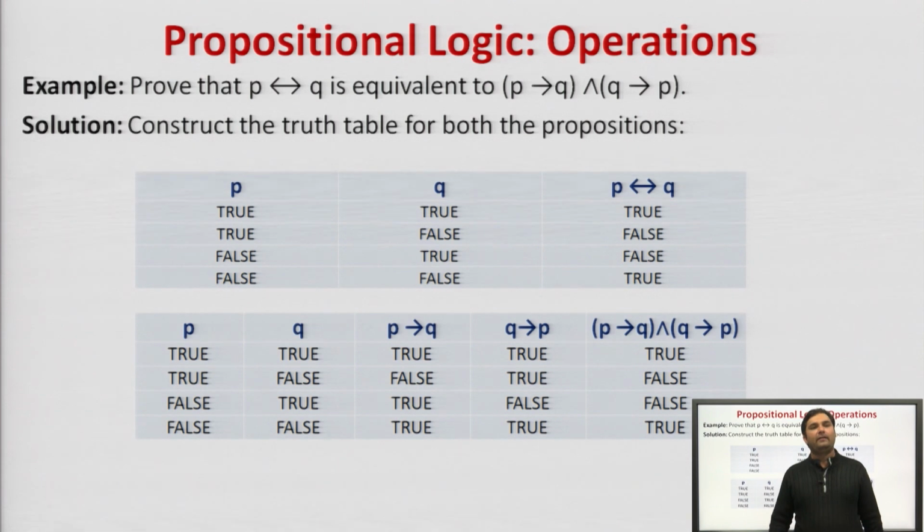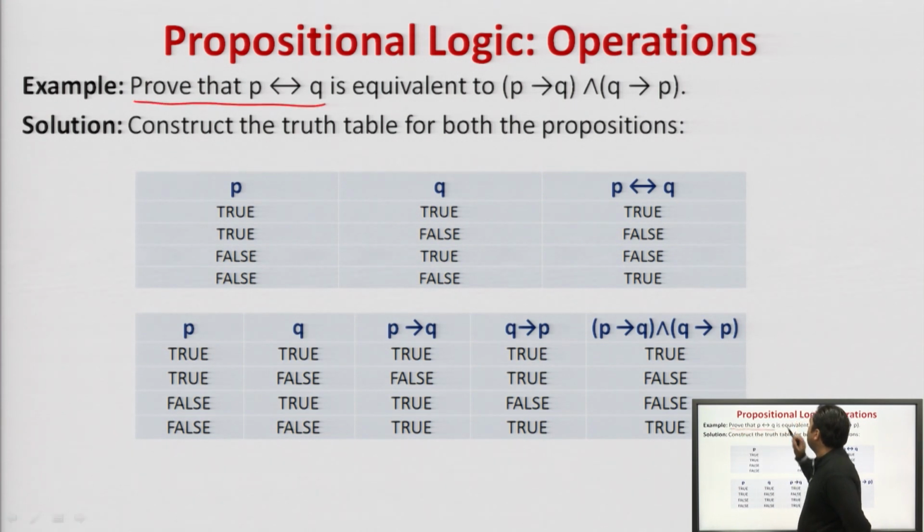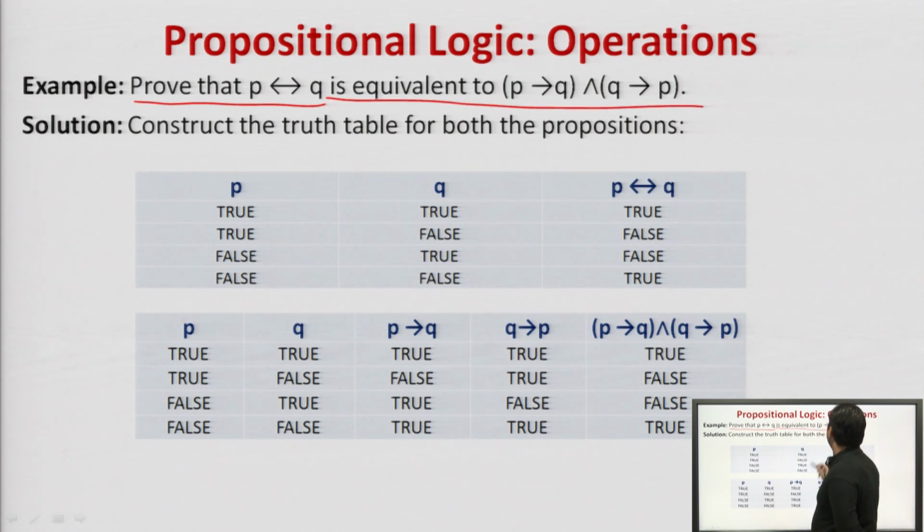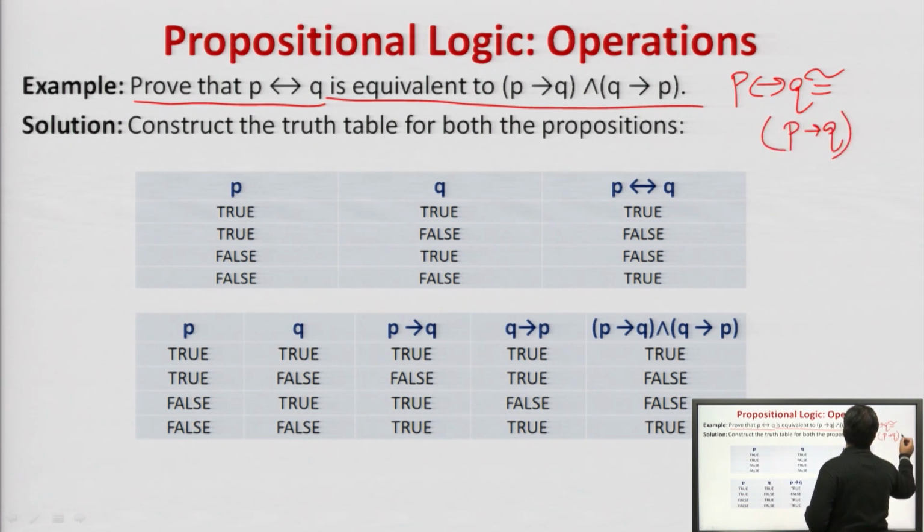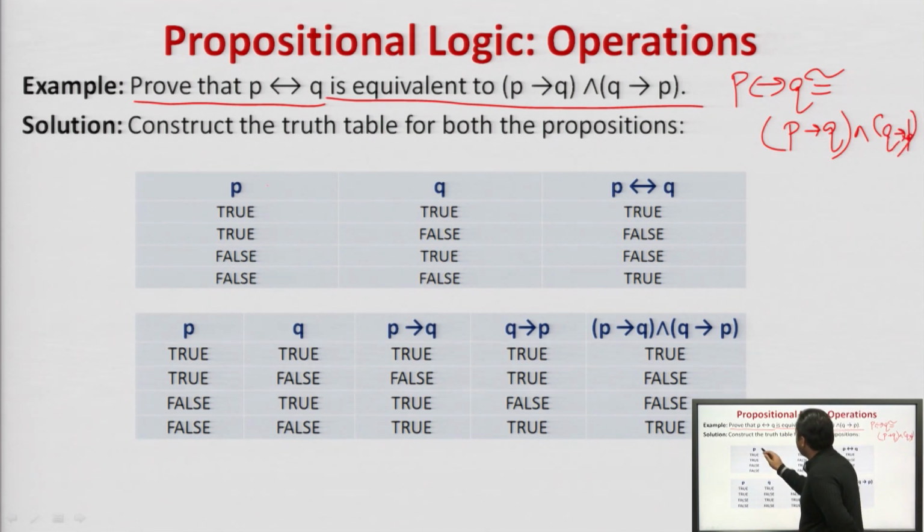Now, we will see an example on conditional and biconditional. Prove that P biconditional Q is equivalent to P implies Q and Q implies P. So, what will we do? We will first prepare a separate truth table for each of them. This is P, this is Q: true true, true false, false true, false false.